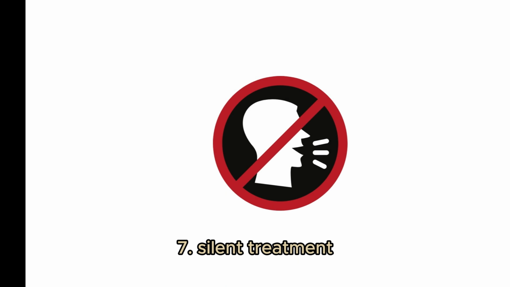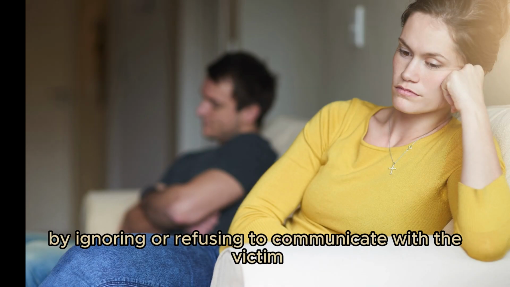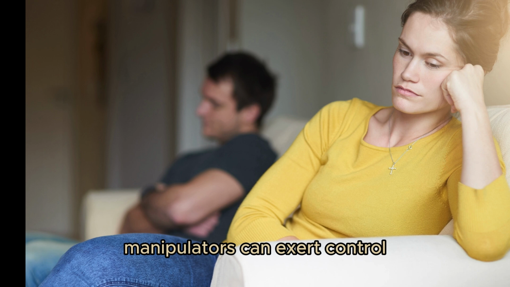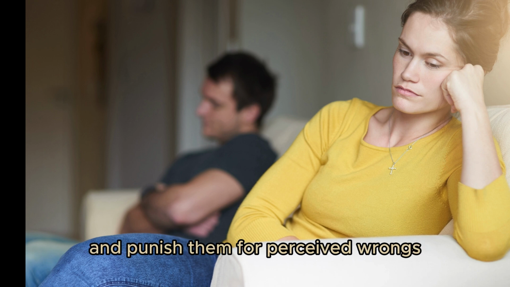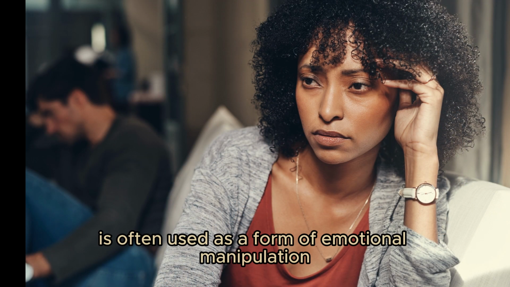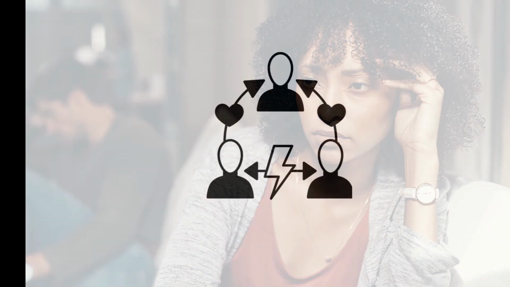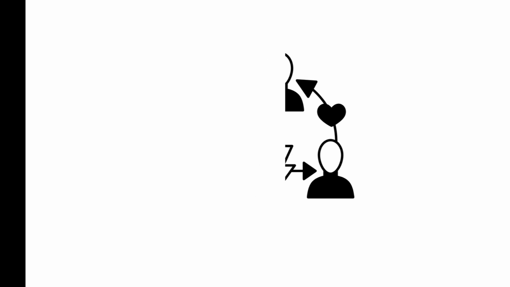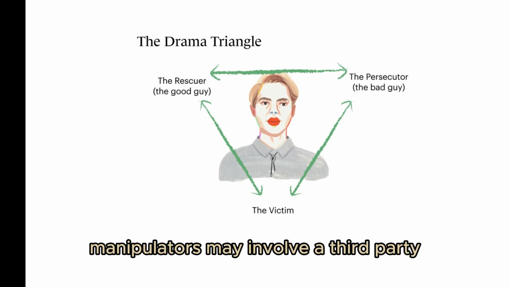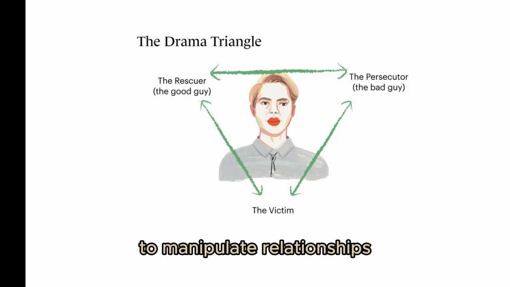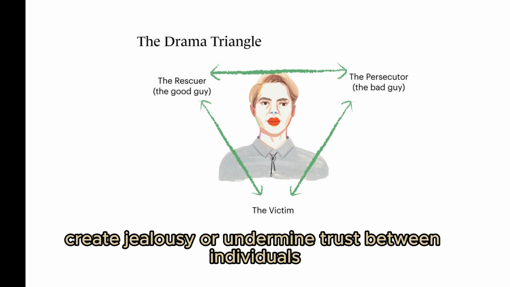7. Silent treatment. By ignoring or refusing to communicate with the victim, manipulators can exert control and punish them for perceived wrongs. The silence is often used as a form of emotional manipulation to make the victim feel guilty or anxious. 8. Triangulation. Manipulators may involve a third party to manipulate relationships, create jealousy, or undermine trust between individuals.